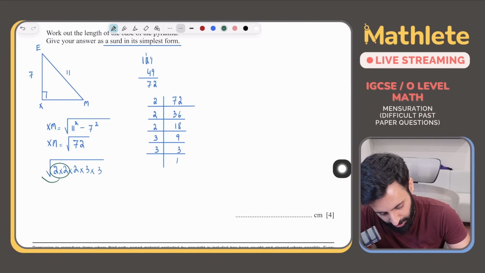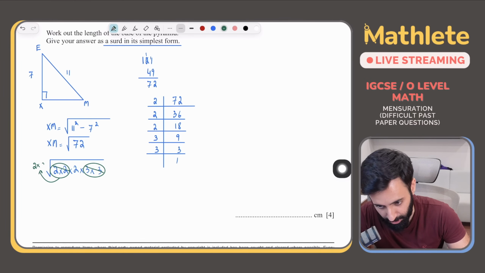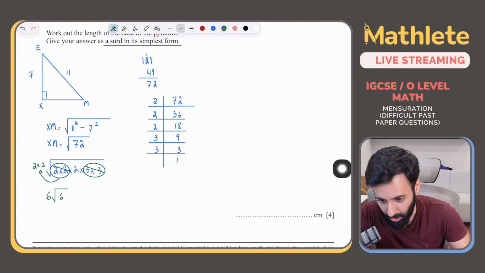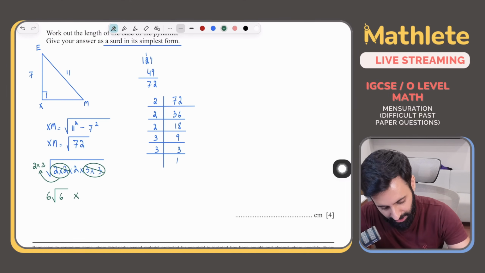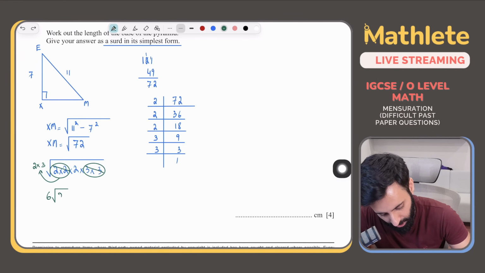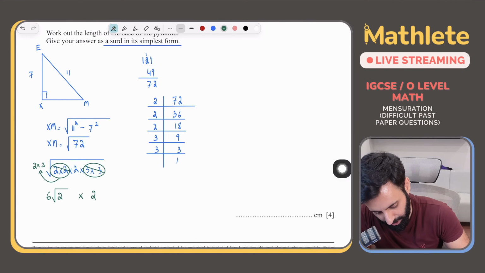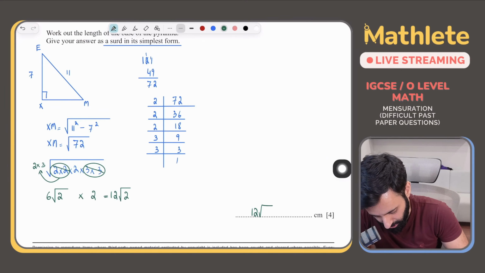So we're going to make a pair of 2, we're going to bring it outside. Okay, so we have 2 outside. We're going to make a pair of 3, we're going to bring that outside also. So we're going to multiply it by 3. So outside we have a 6, inside we have a 2. But please be careful, what we just worked out is actually half the length of a square. So we need to multiply it by 2. So what's that equal to? That's equal to 12 under root 2. And that, fellas, is your answer.